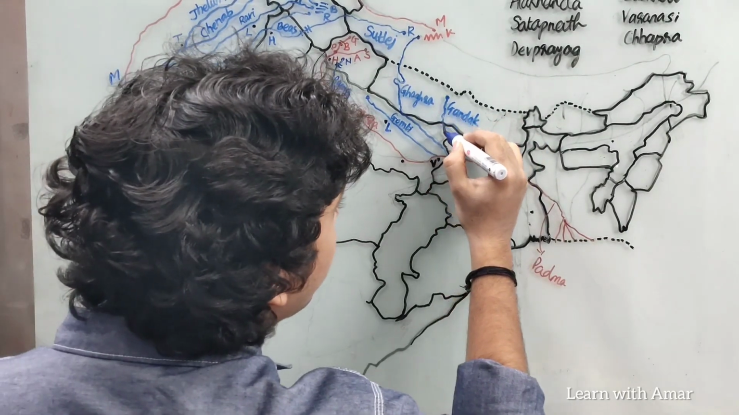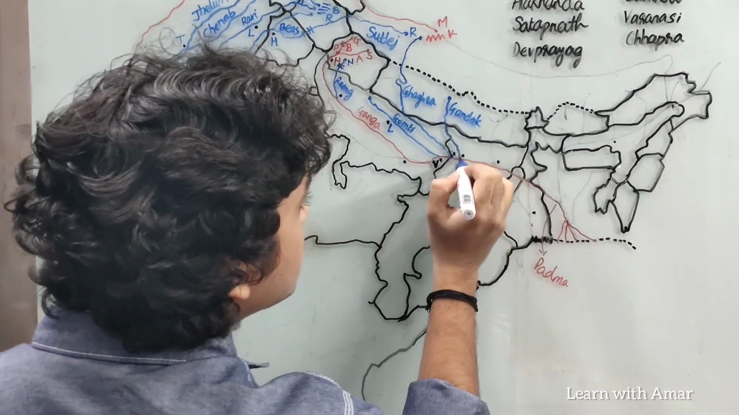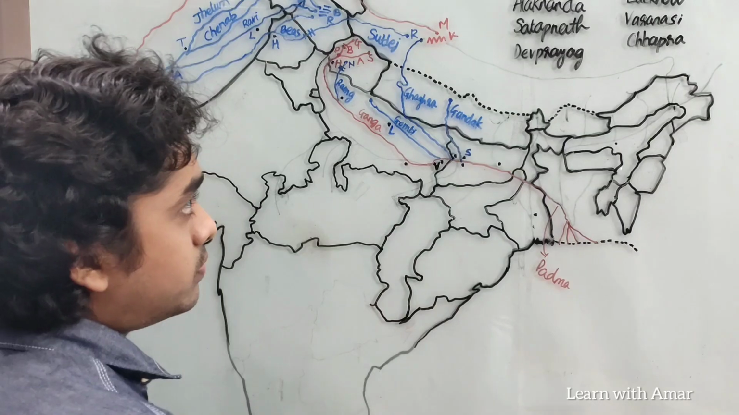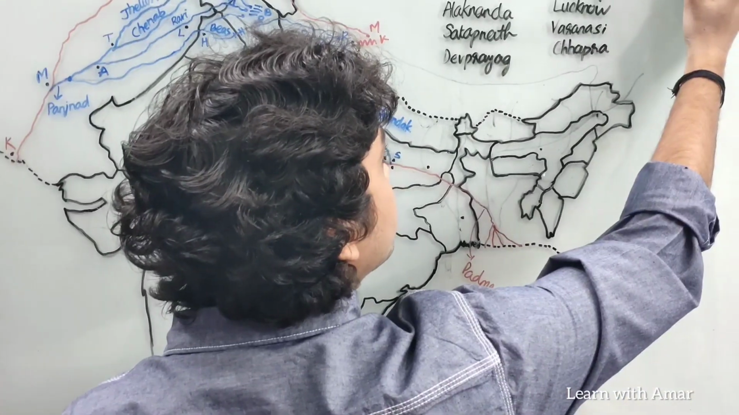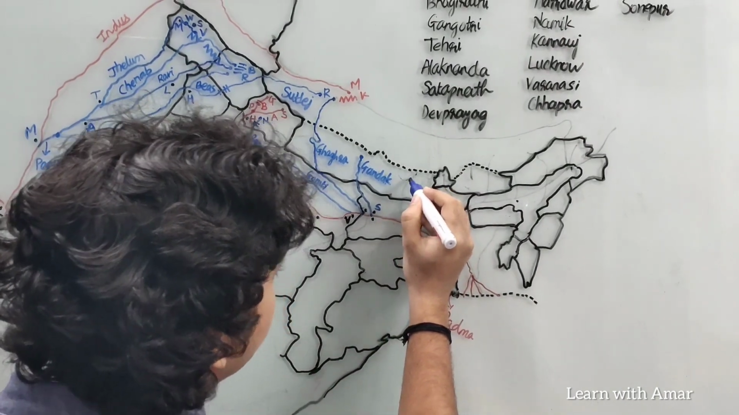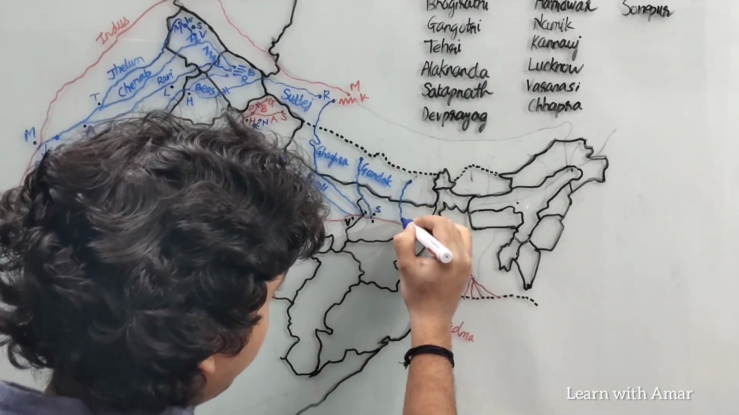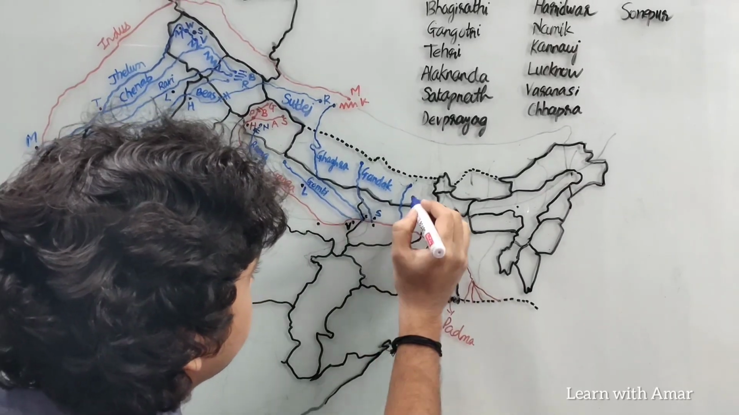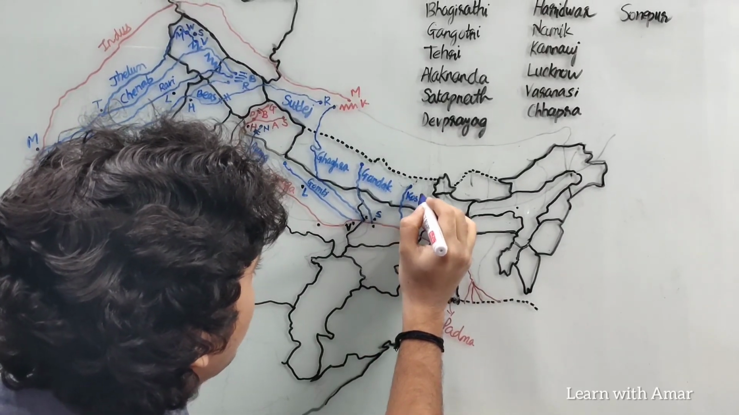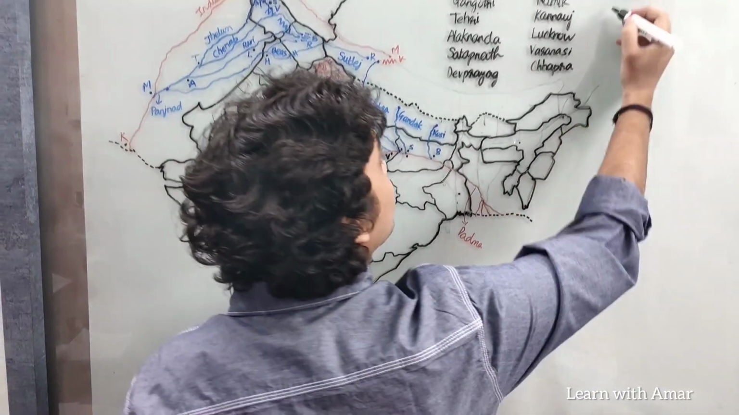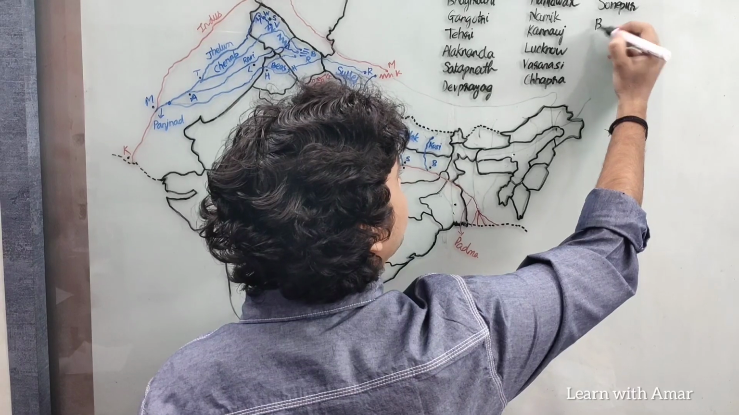It flows like this and joins Ganga in Bihar at Sonepur. Okay, so this is Sonepur in Bihar. Then we have Kosi. Kosi also originates in Nepal, flows and joins Ganga here at Bhagalpur. Okay, this is Kosi. Kosi is also known as the sorrow of Bihar. Okay, so Kosi is Bhagalpur.